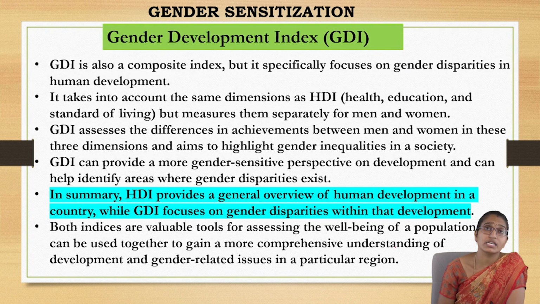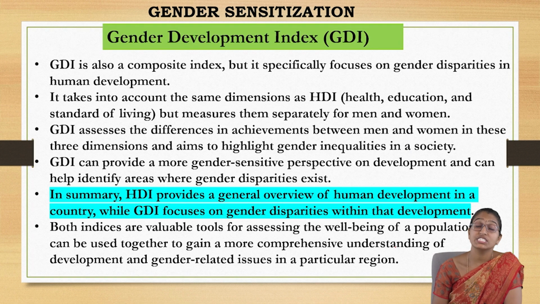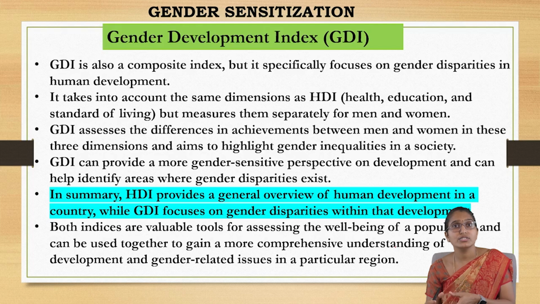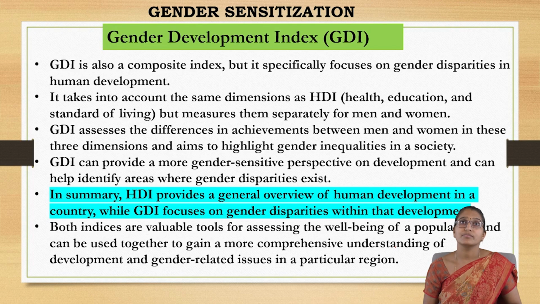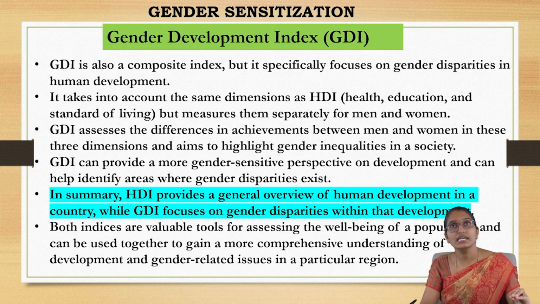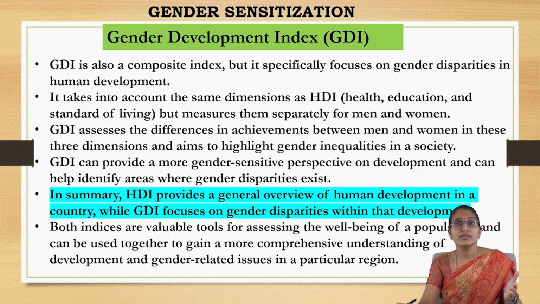Let us come to the other term, which is called the Gender Development Index. HDI, the Human Development Index, is more generalized across all human beings and how they are contributing to the progress of a nation. But the gender development index is focused on a particular gender discipline. So, in terms of each gender, what is the progress? It is a more concise or focused term.